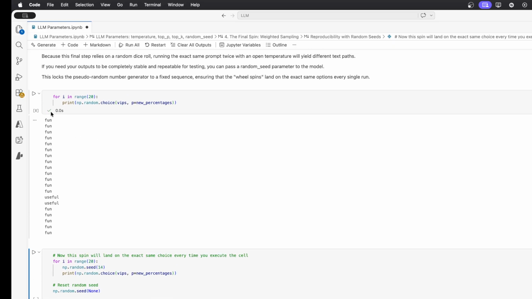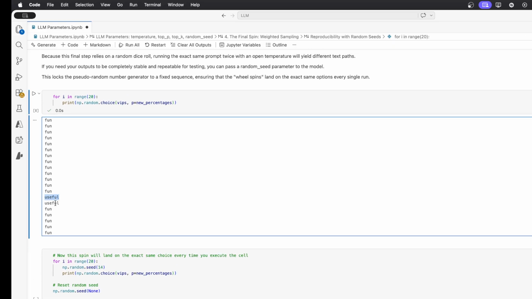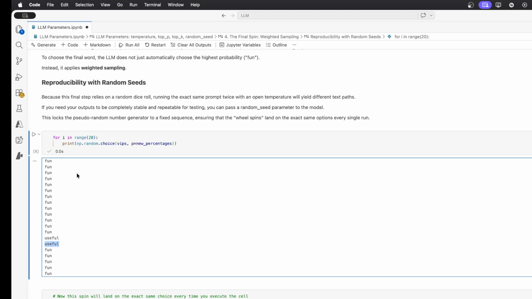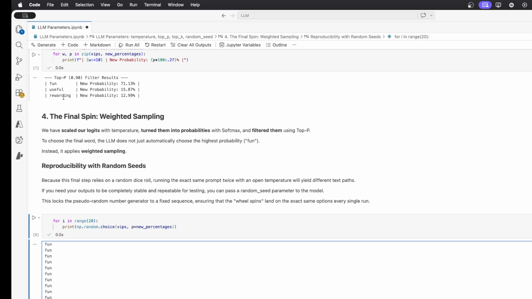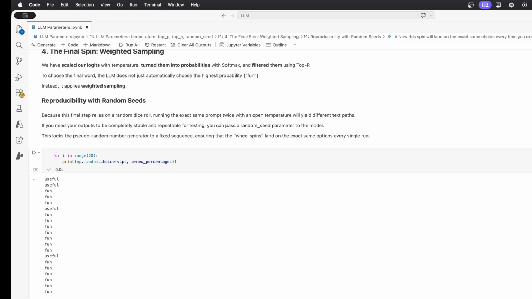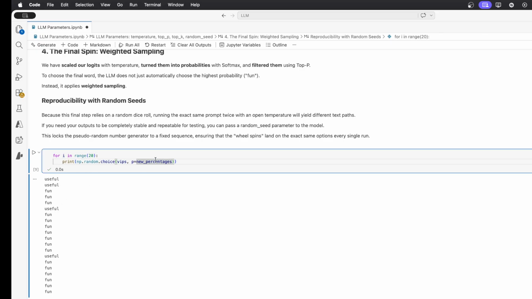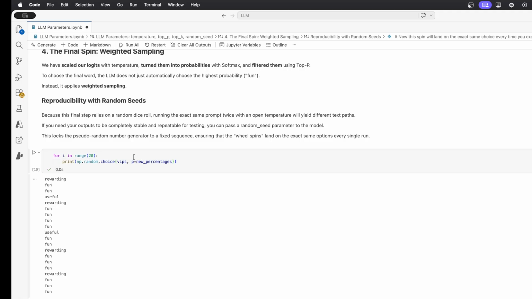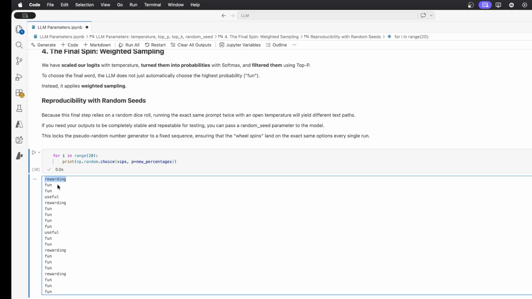And indeed, most of the time it's fun, even many times in a row, and 2 times it was useful. We see that 20 times was not enough to pick rewarding, but if we ran it another time, most probably it would show up. It's still useful and fun, so rewarding is hard to get, but the third time I ran it, we still see that fun is picked most often.